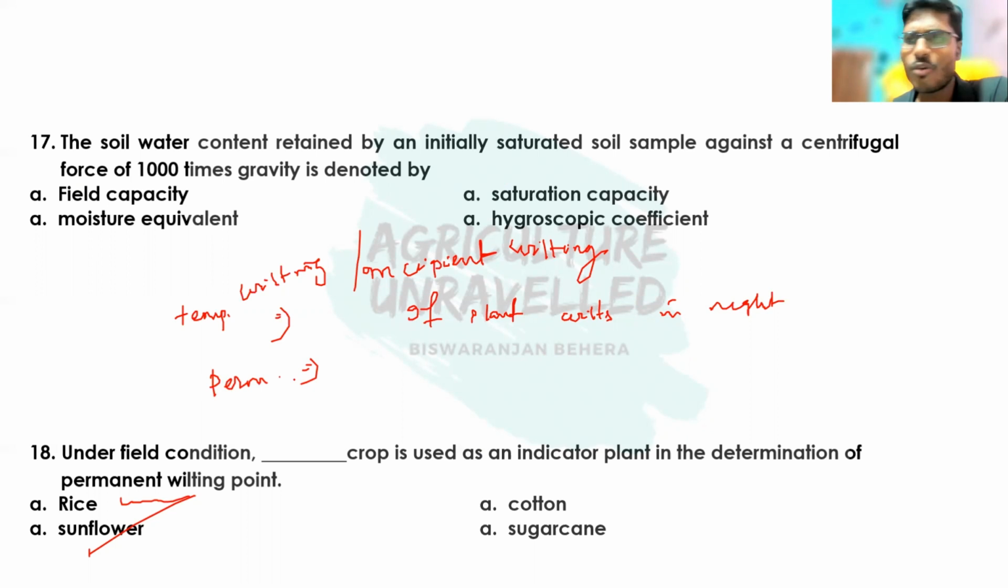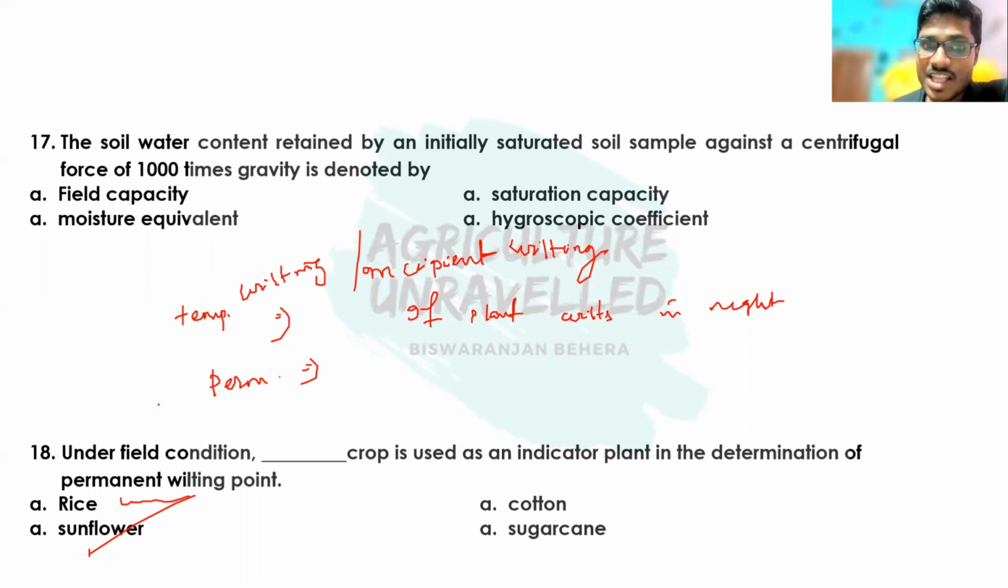So a question can be asked like this: when a plant is at permanent wilting point and it is kept in a humid chamber, will it recover or not? The answer is it will not recover. If it recovers, then it is not the permanent wilting point.